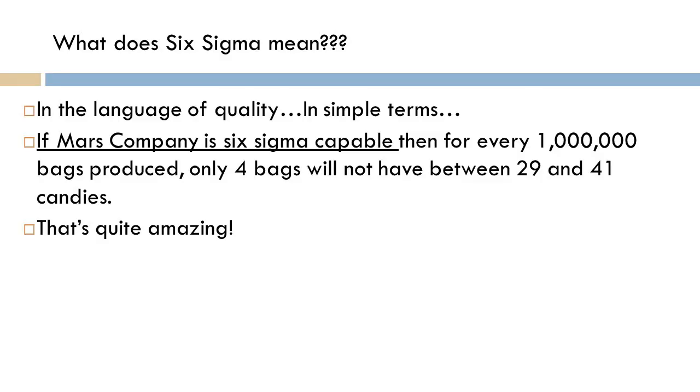What does this mean? In the language of quality, put it in simple terms. If Mars Company is Six Sigma capable, that is, if their processes are capable of generating Six Sigma results, then for every 1 million bags produced, only 4 bags will not have between 29 and 41 candies. That's quite amazing. Again, out of 1 million bags produced, only 4 would not comply with that 29 to 41 range.